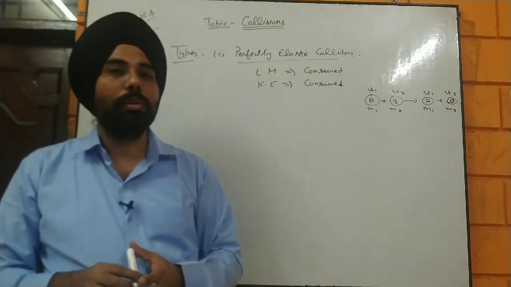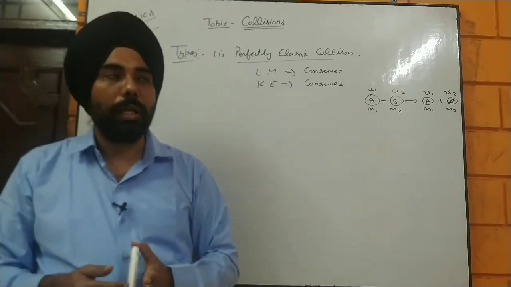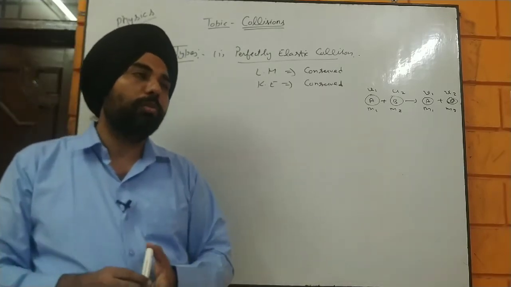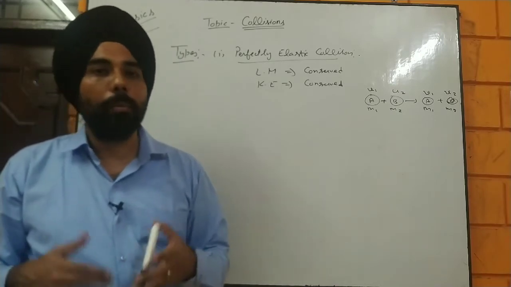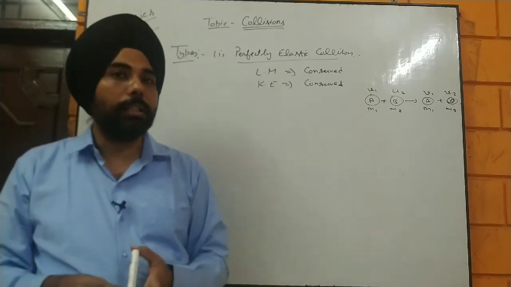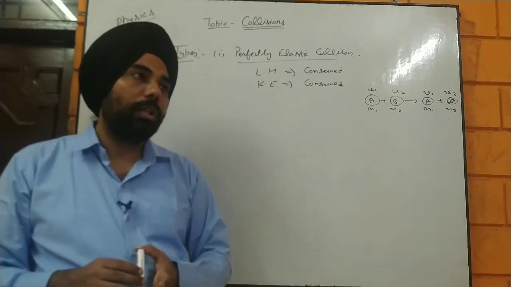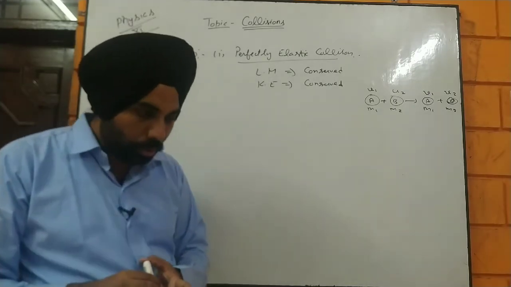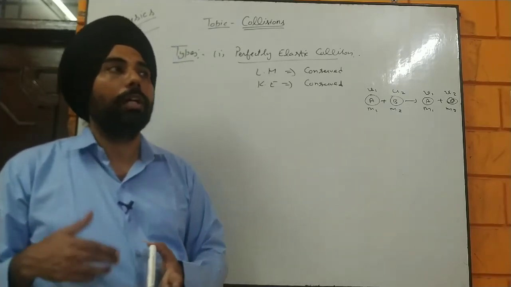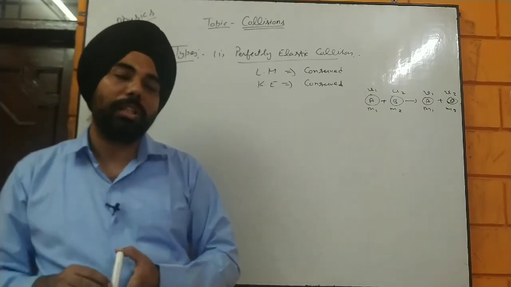Although this event is quite rare in the universe, we can take some nearly perfect examples of it. If we take some factors as constant, we can take the collision of atomic particles, the collision of marble balls, or collision of billiard balls as perfectly elastic. But some other factors have to be neglected in that case: the resistance of air, the friction, and the factor of gravity. Then we can talk about the perfectly elastic collision.